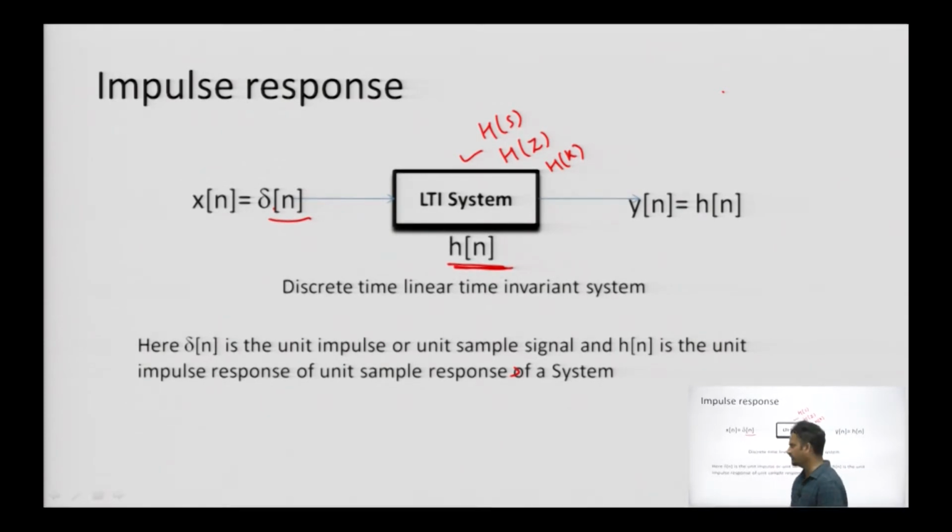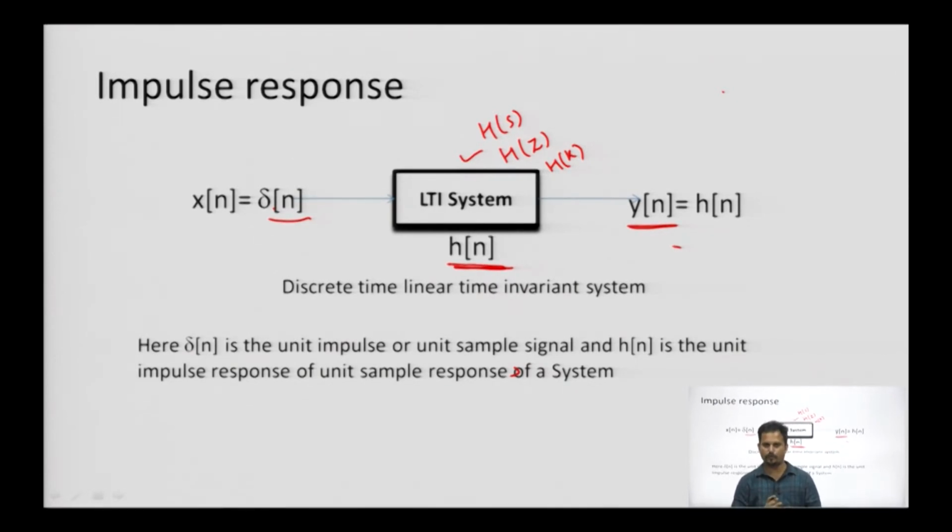As of now we are just describing the behavior of the system. As the name suggests, a linear time invariant system is going to respond according to the input, and y n is called the output sequence, or the output response. The output response is equal to h n. Why? Because here the input x n is selected as delta n, and if it is delta n, then h n is by definition the impulse response of the system. So, this is the basic